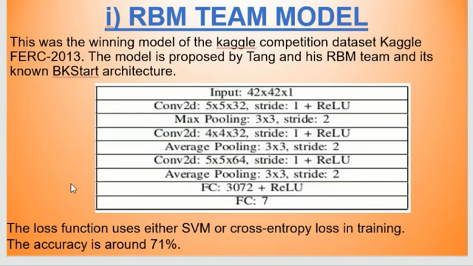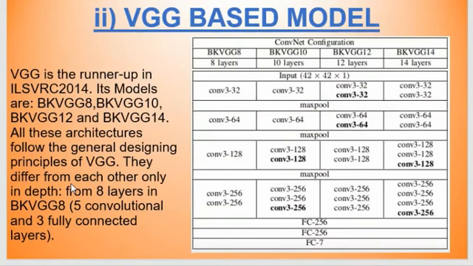You can see here there is an input layer, and the last one is a fully connected layer with 7 nodes, and the intermediate layers include convolution, max pooling, like that. Next slide, please. This model can give about 71% accuracy.